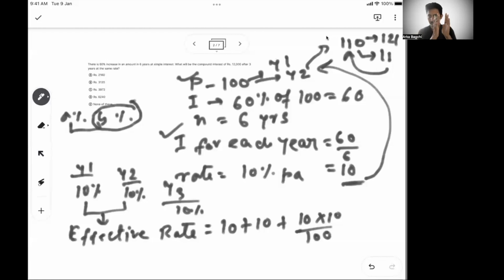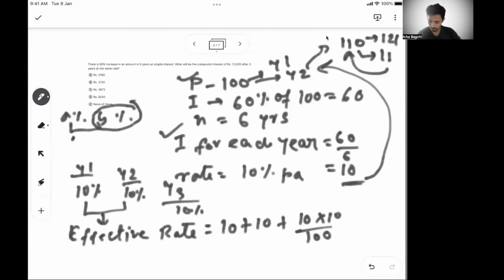You have the principal, the first percentage change happens, and whatever value you get adds to the principal, and then the next percentage change happens on the new principal or new total. This is called successive percentage, when the next percentage applies after the first percentage increment has been added to the principal.